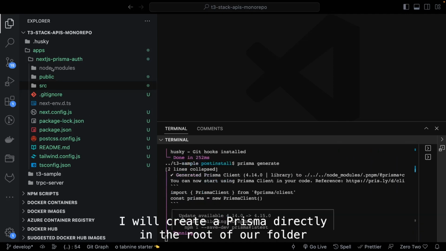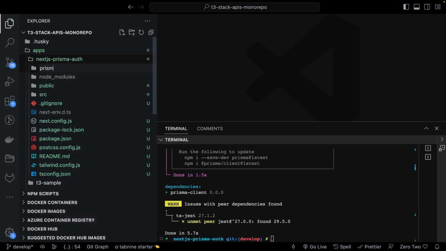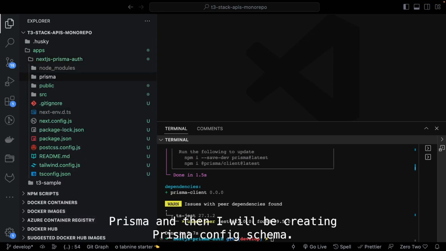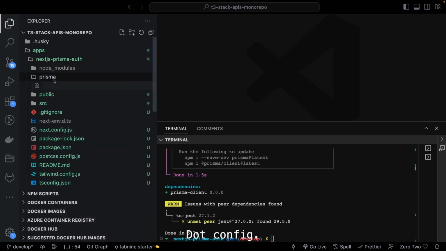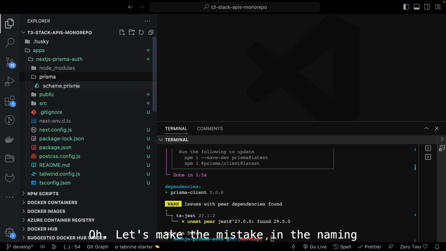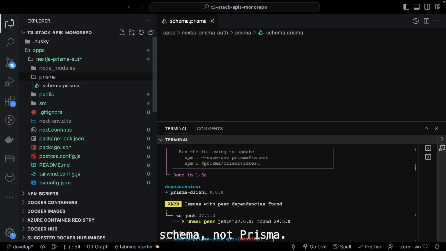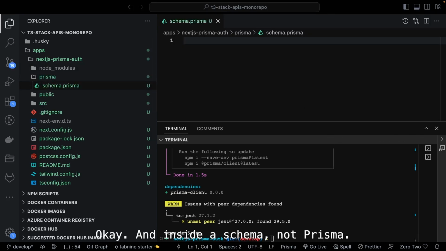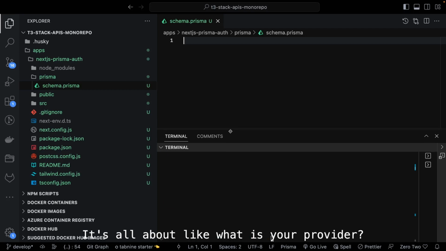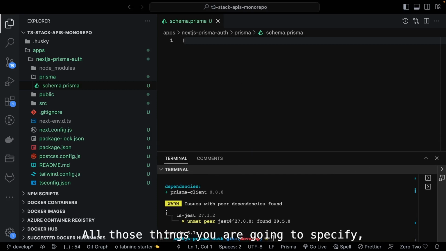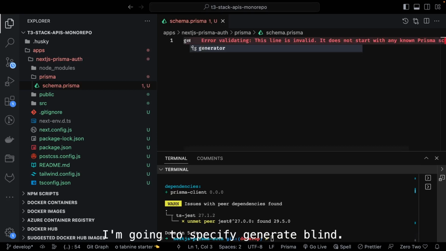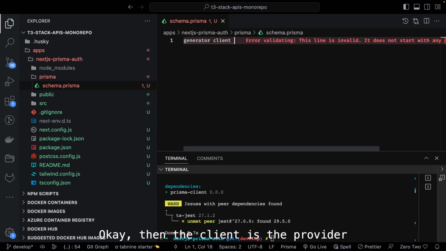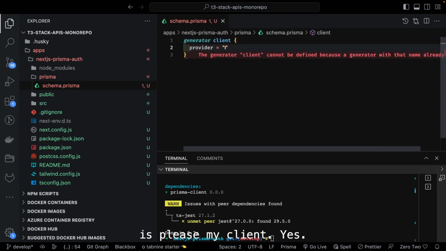I will create a Prisma directory in the root of our folder, and then create the schema file. I always make mistakes in the naming. It's schema.prisma. Inside schema.prisma, it's all about what your provider is and what your models are, all those things you are going to specify. So I'm going to specify generator client. The provider is prisma-client-js.